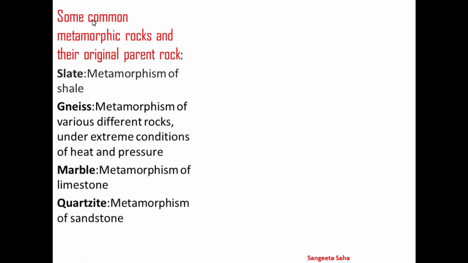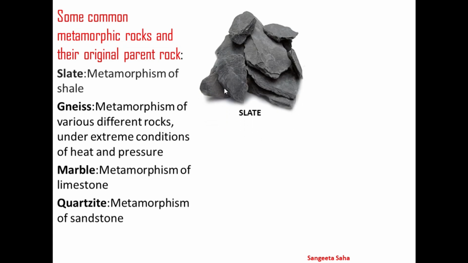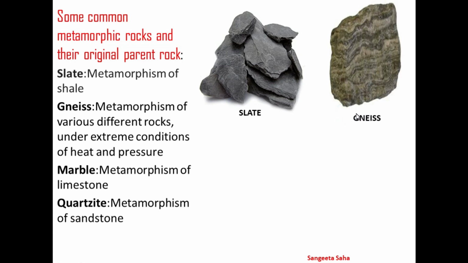Some common metamorphic rocks and their original parent rock. Slate is the metamorphism of shale. Gneiss is the metamorphism of various different rocks, resulting from extreme conditions of heat and pressure. I just talked about the foliation part.